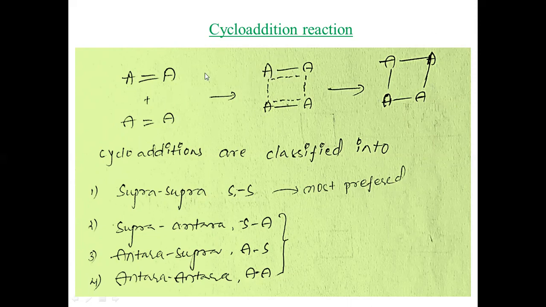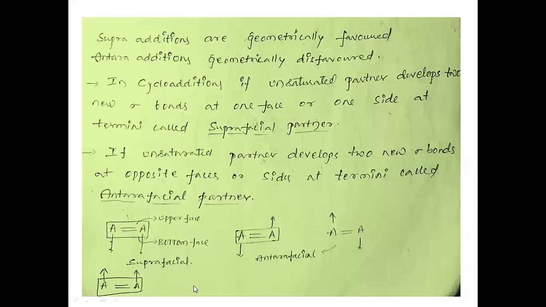This is the cyclic transition state, and these are the two individual pi fragments. They may be the same or different pi fragments, or pi bonded molecules. Now these molecules undergo cyclization. They give a cyclic product in this case. So these cycloaddition reactions are classified into supra-supra cycloaddition reactions, supra-antara cycloaddition reactions, antara-supra cycloaddition reactions, and antara-antara cycloaddition reactions.